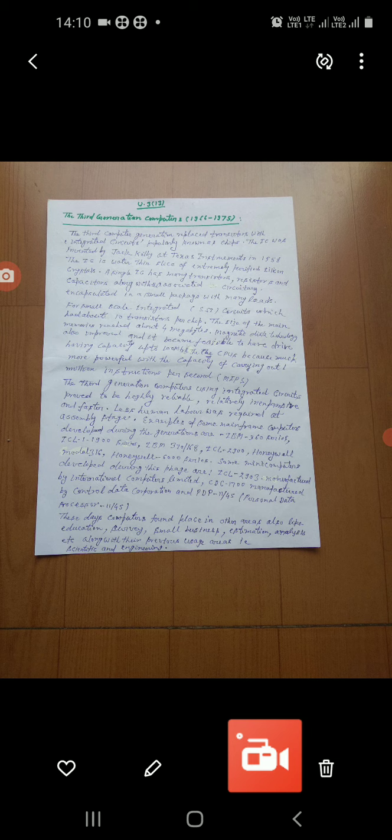Now we will discuss the third generation computer. It started from 1966 to 1975. Okay, the third generation computer replaced transistors with integrated circuits, popularly known as chips.